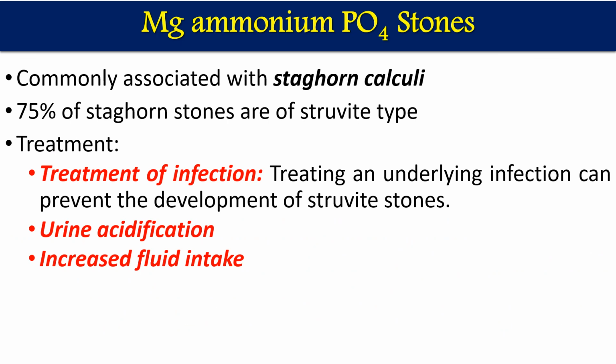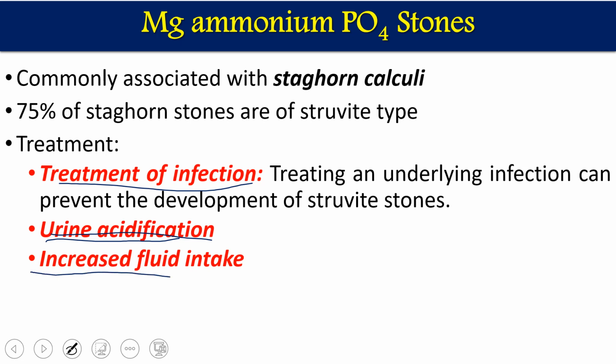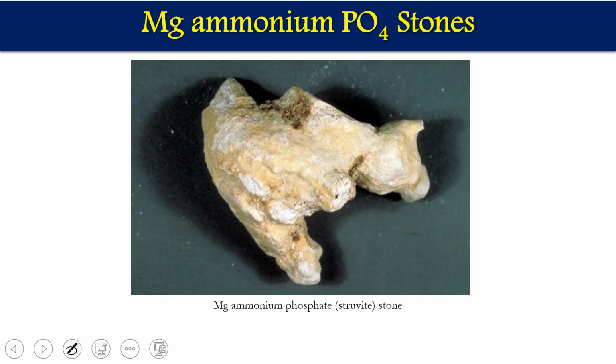The treatment is, first, to treat those infections which convert urea into ammonia and carbon dioxide. If we treat the infections, it can treat the stone formation also. Second, because urine is alkalized by the presence of ammonia, urine acidification can be done, by food intake or other processes, and this stone formation will be stopped. And the ultimate thing is increased fluid intake. This is the picture of magnesium ammonium phosphate stones.